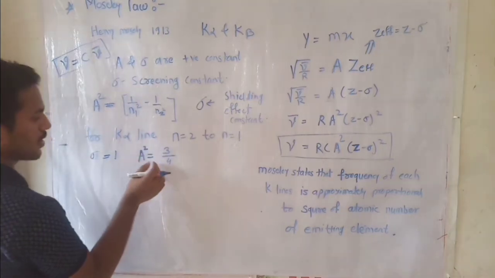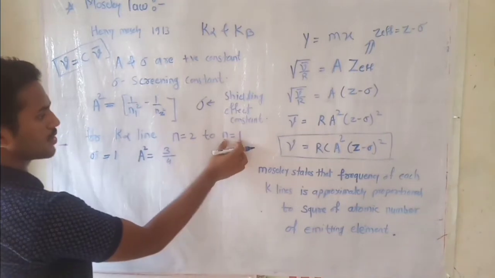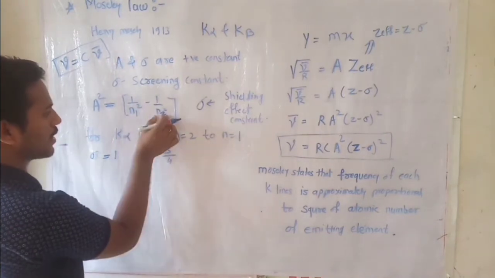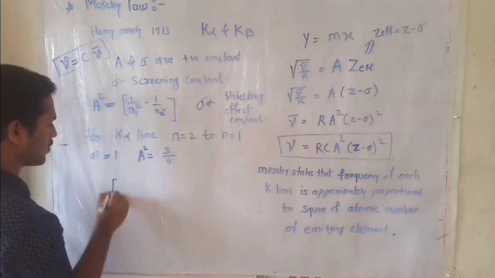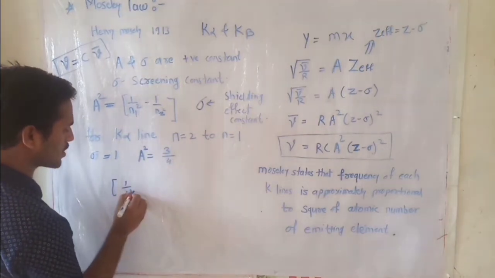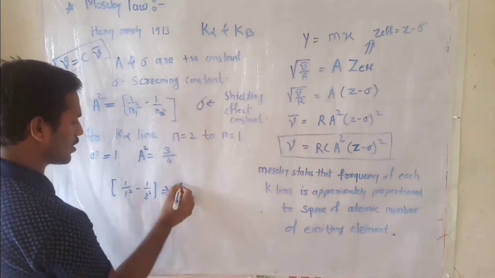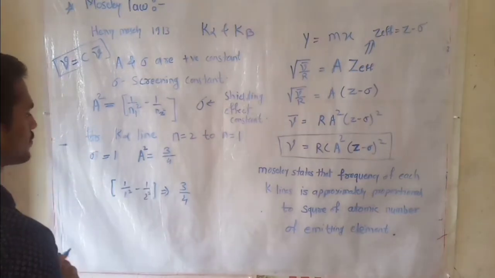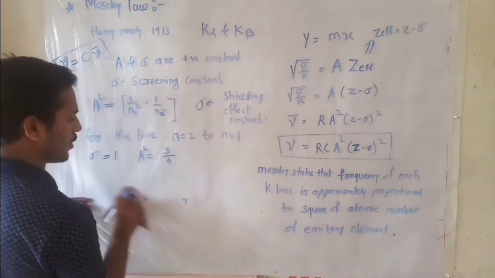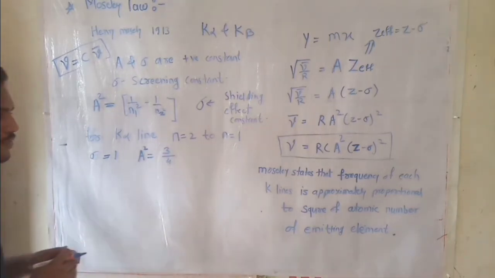The value of A square is 3 by 4. Here n1 is equal to 1 and n2 is equal to 2. Therefore 1 upon 1 square minus 1 upon 2 square is 3 by 4. Therefore the value of A square for the K alpha line is 3 by 4.